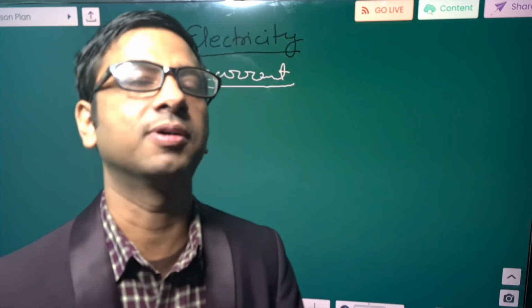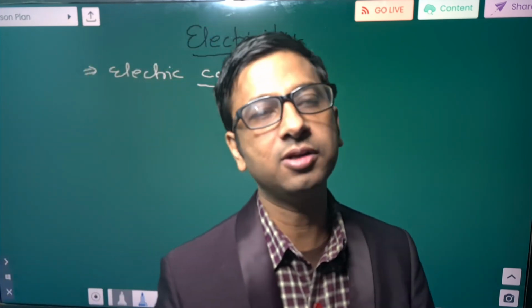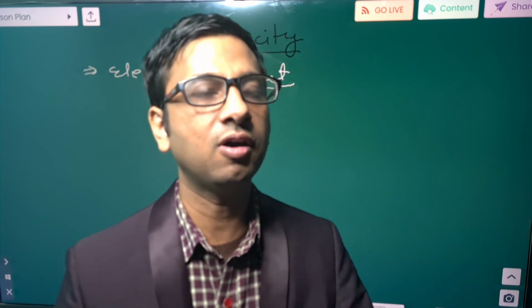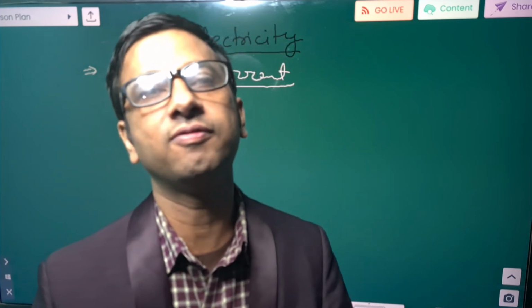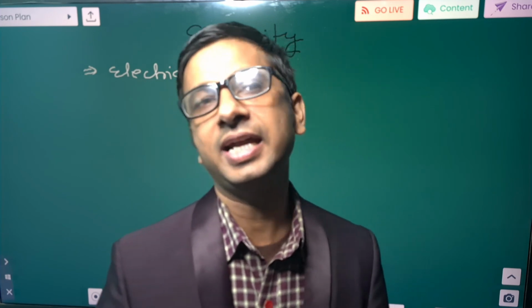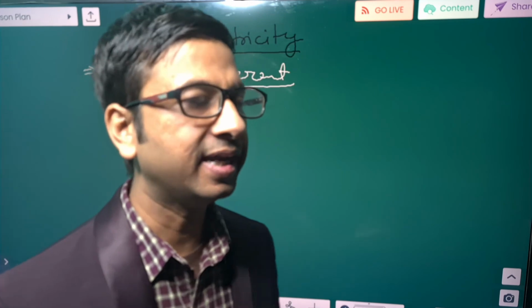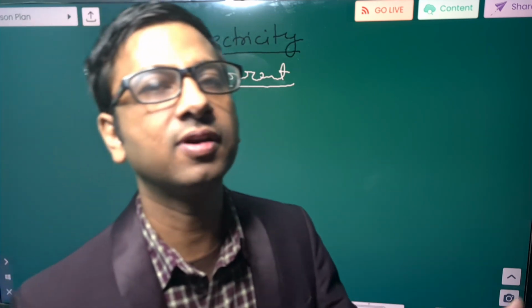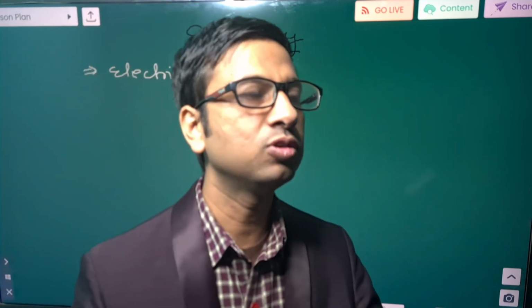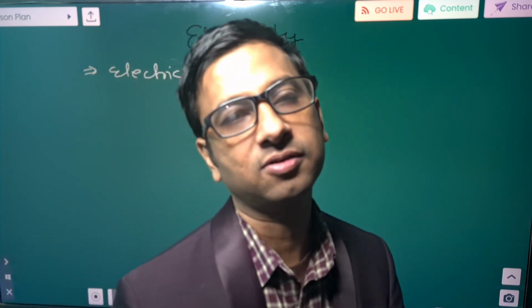First electricity was discovered, and afterward we were able to discover that the flow of electricity is due to flow of electrons. So it is a convention, nothing else, that we usually consider the direction of movement of current to be opposite to the direction of movement of electrons.